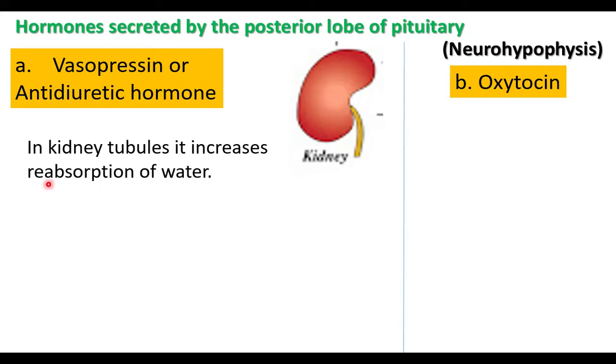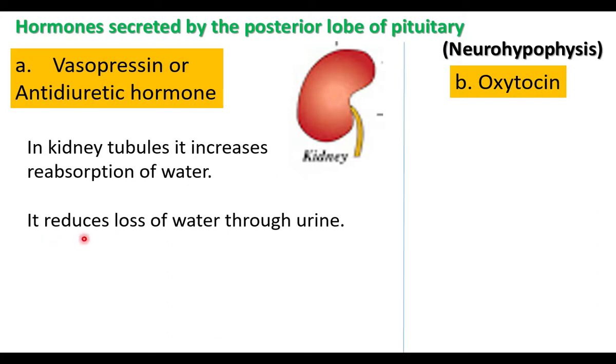The remaining water is reabsorbed and taken into the blood. So what is prevented? Loss of water is prevented. Vasopressin increases the reabsorption of water inside the kidney, so loss of water through urine is reduced.